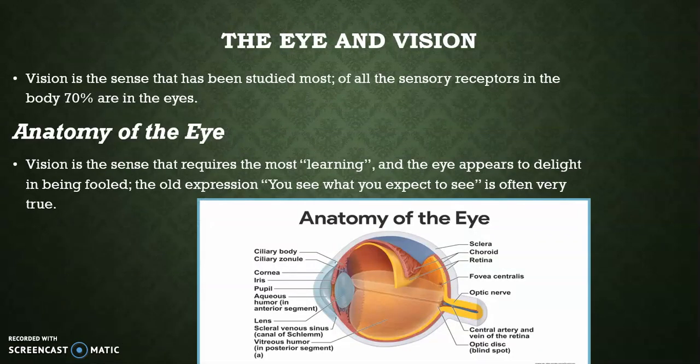The eye and vision. Vision is the sense that has been studied most of all. Of all sensory receptors in the body, 70% are in the eyes. Anatomy of the eye. Vision is the sense that requires the most learning, and the eye appears to delight in being fooled. The old expression, "you see what you expect to see," is often very true. This is the anatomy of the eye.